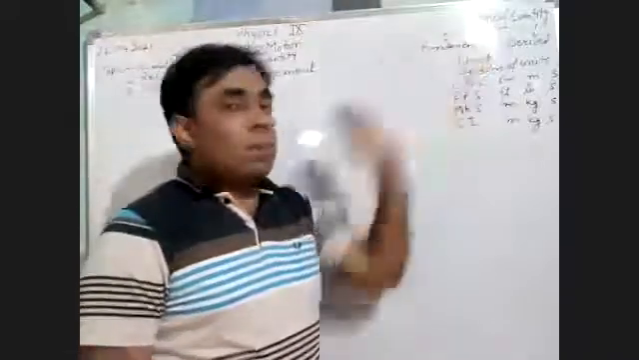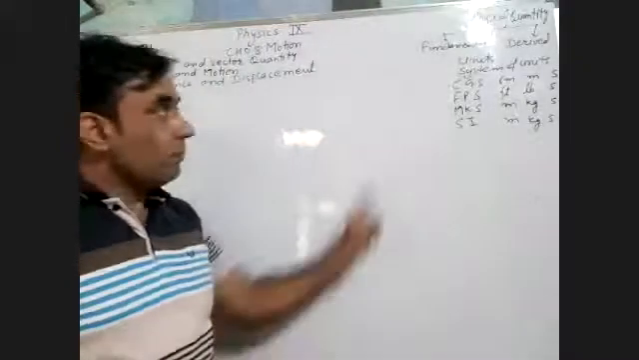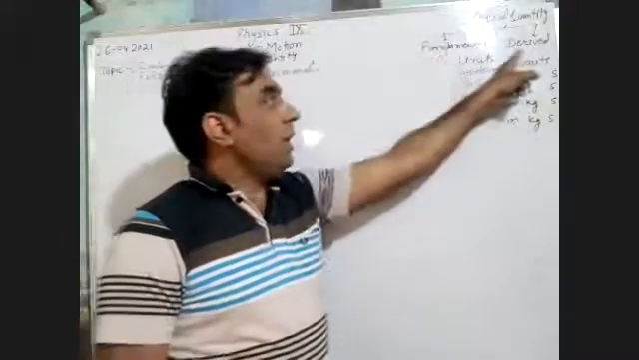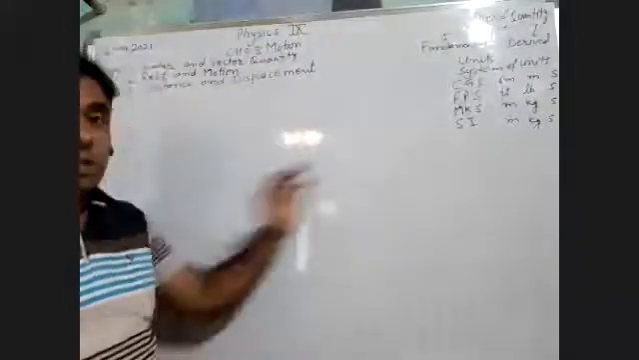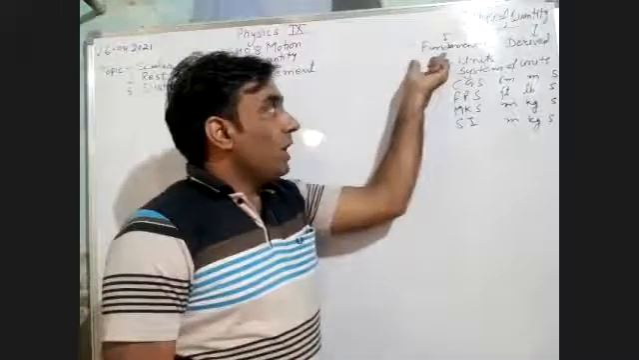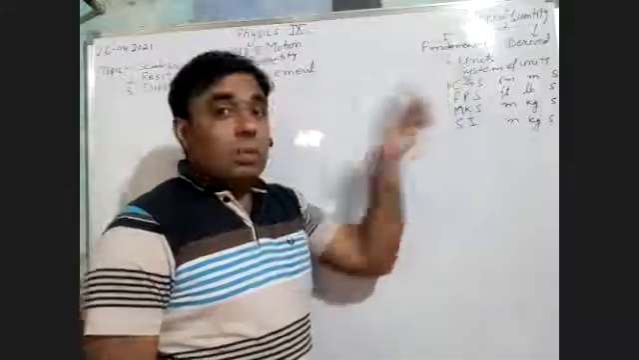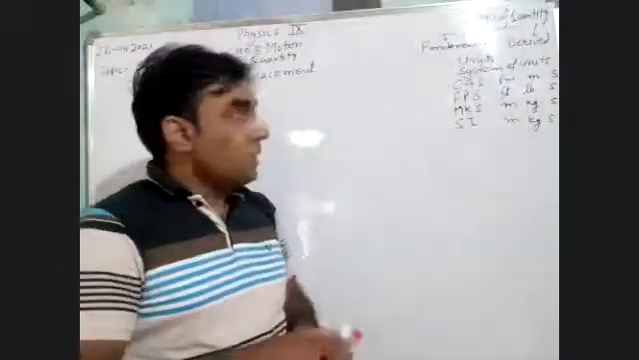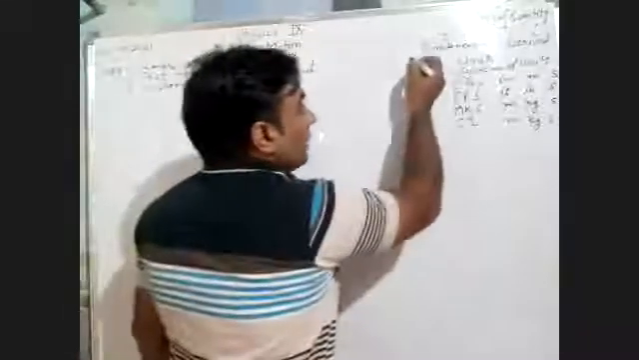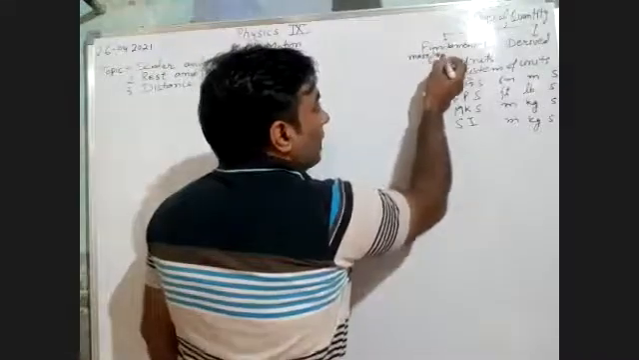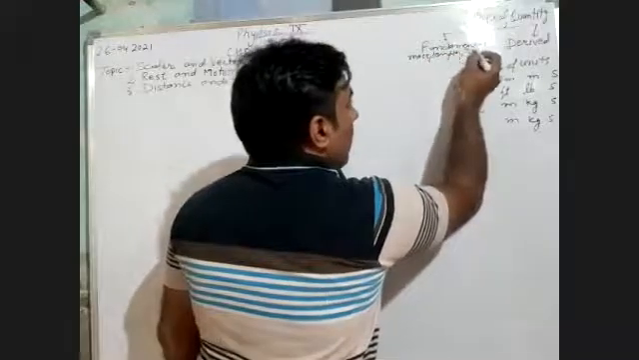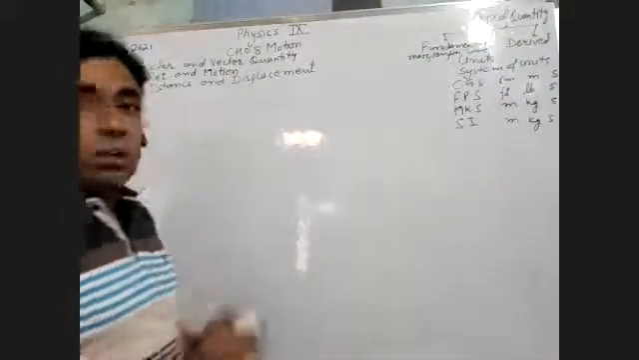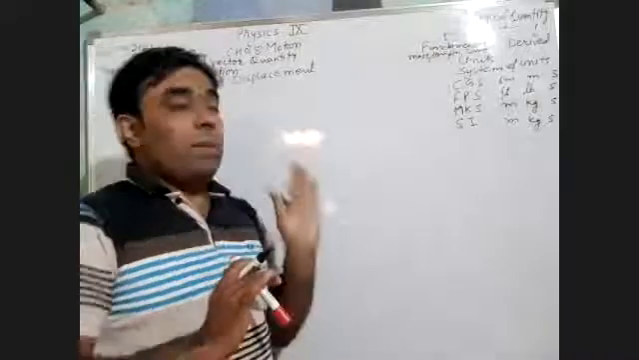Those quantities which can be measured are known as physical quantities. Then there are two types of physical quantity: fundamental physical quantity and derived physical quantity. As we have already discussed, those quantities which do not depend on other quantities are known as fundamental physical quantities, like mass, length, and time. These quantities are independent. They do not depend on other quantities. That's why they are fundamental quantities.